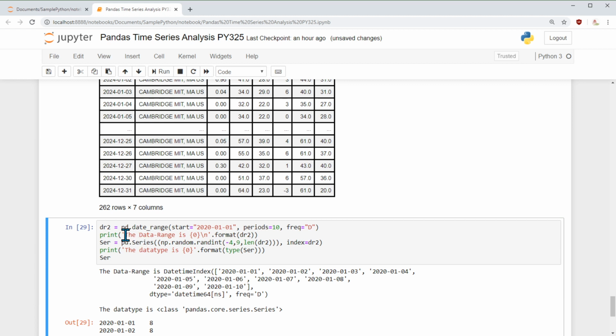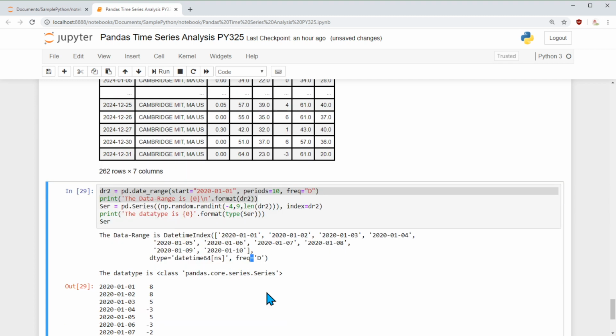So if you notice, when I execute the first two lines, it's creating a date range DatetimeIndex from January 1st, 10 days, it goes till January 10th, and it shows the data type and the frequency. Okay, then I am creating a series. This is a series, not a data frame.